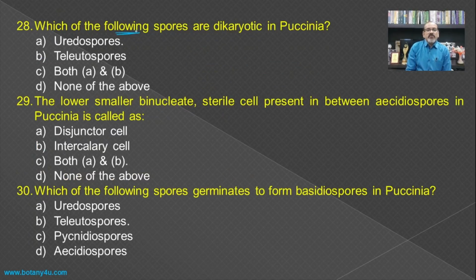Then which of the following spores are dikaryotic in Puccinia? Di means the two, karyon means the nucleus.